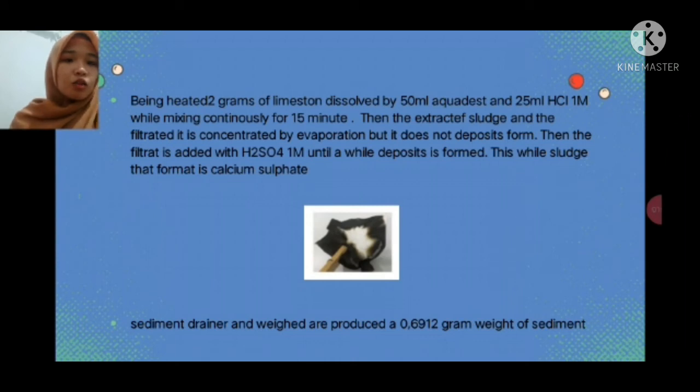This white solute is calcium sulfate. The sediment is dried and weighed, producing 0.6911 grams of sediment.